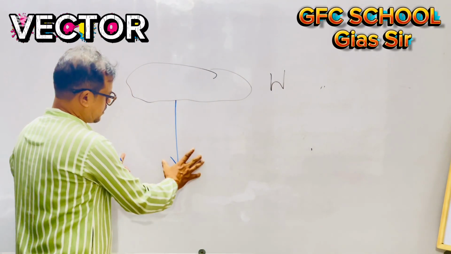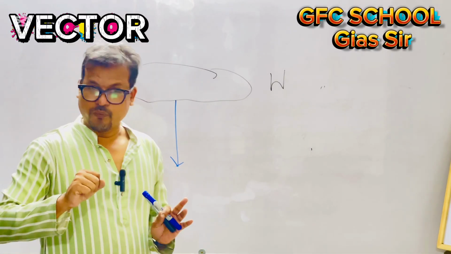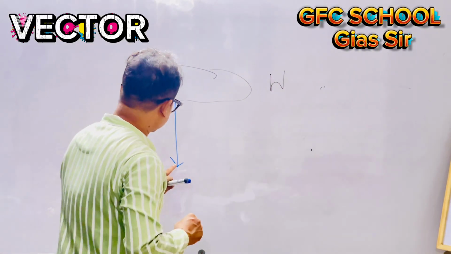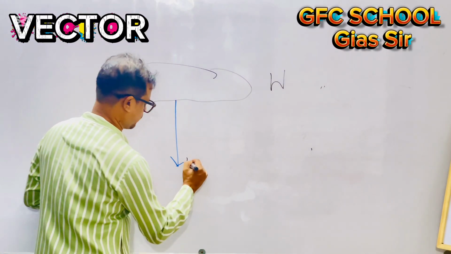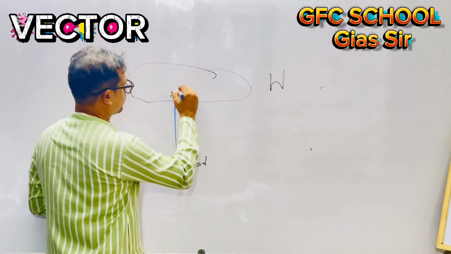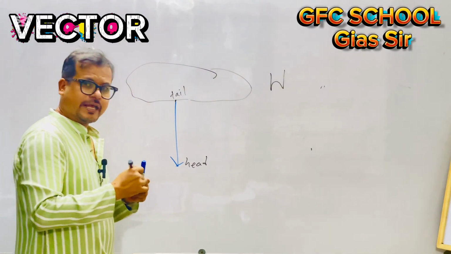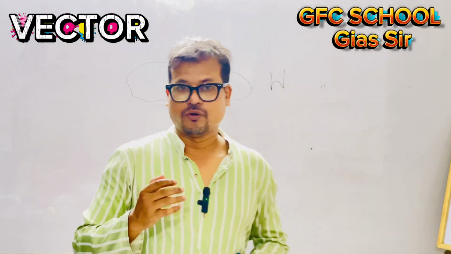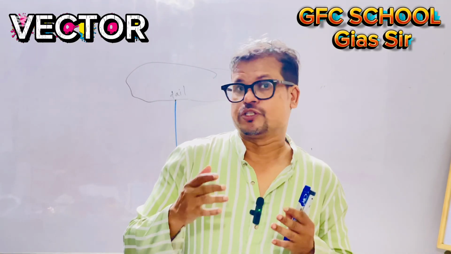Such way we define vector. Guys, this is one line and this arrow sign is the head. This is the head and this is the tail. It is called the tail or starting point. Such way we define or we show vector geometrically.